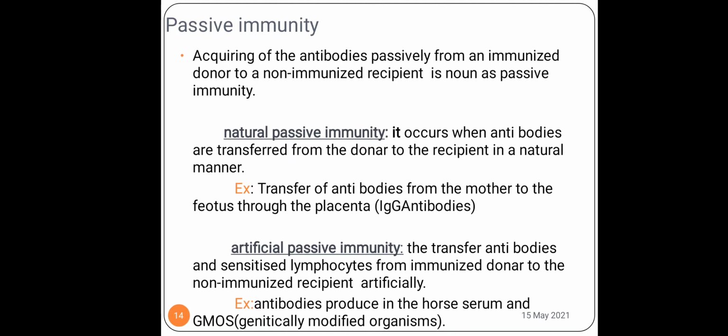So here the host immune system is not active at all, and somebody else is producing the antibodies and giving them. In natural passive, somebody else is producing the antibodies, and unknowingly it is given. The mother is producing unknowingly, and it is given to the child. Artificial is knowingly the antigens are injected into an animal and then it is given to the person.